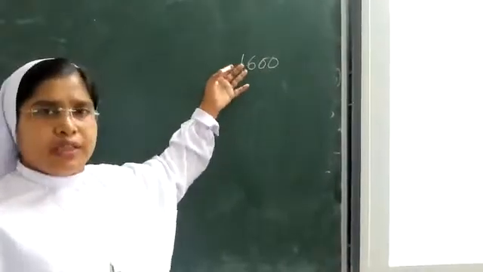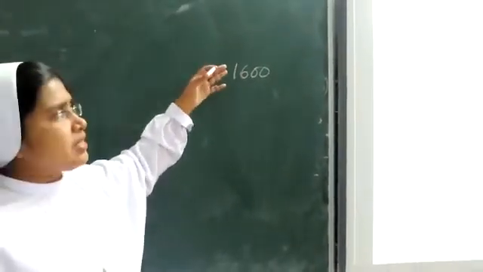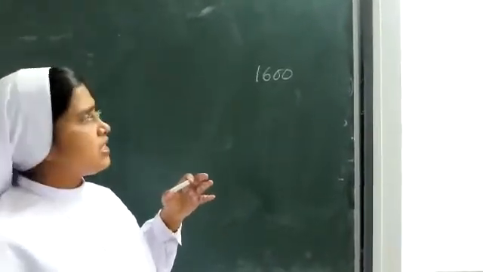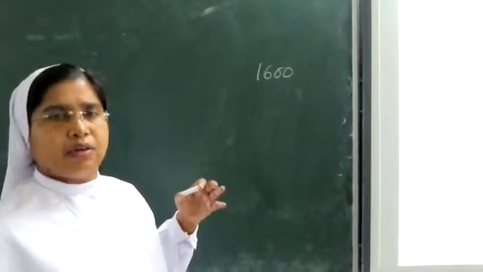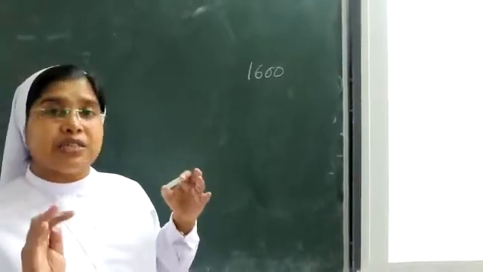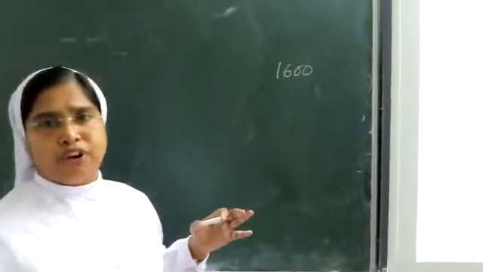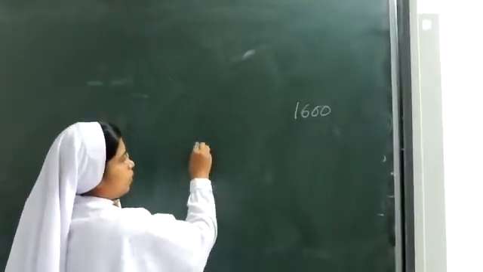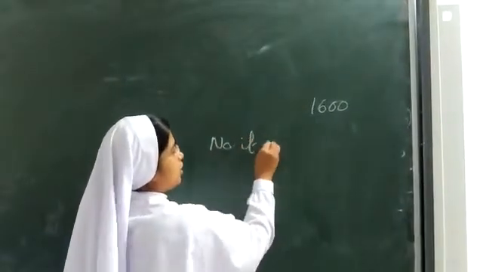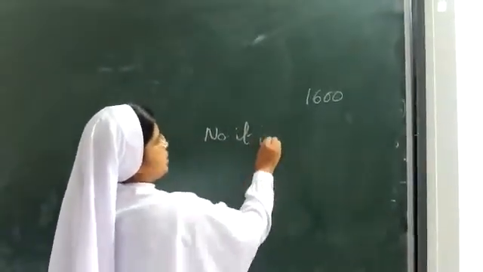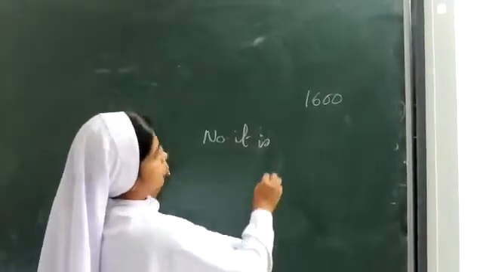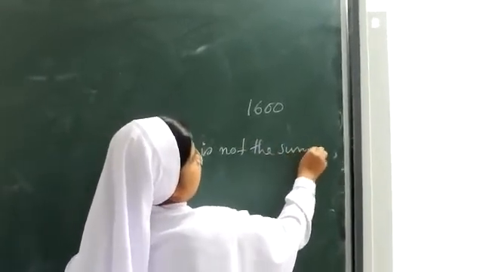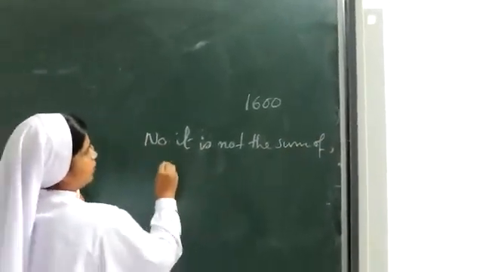When you divide and see, that is the work for you, 1600 degrees, divide and see, you cannot divide 1600 by 180, there will be a remainder, or 1600 is not a multiple of 180. You do and see, you can understand. So you can write no. It is not the sum of any polygon.